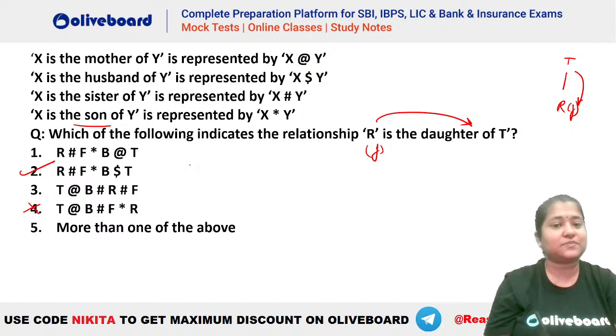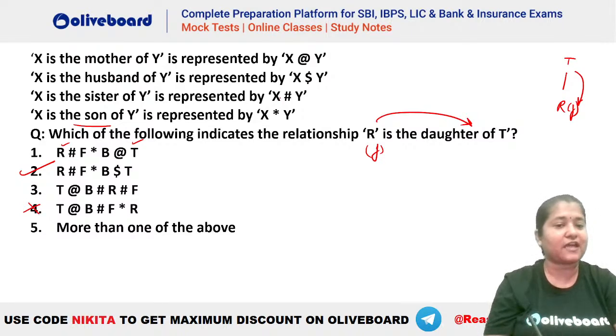How do we solve these particular questions here? If we talk about the first one, what is the relation from R to T here? Because we have to check the relation from R to T. Okay, so Sapna is getting the answer as 5, that is, more than one of the above. Okay, we'll check. So let's see the first one. What is the first one here?